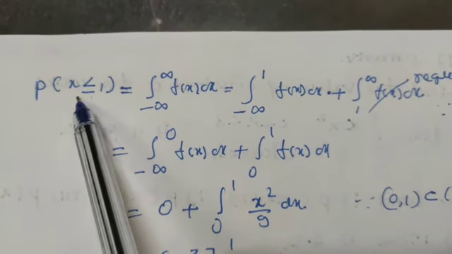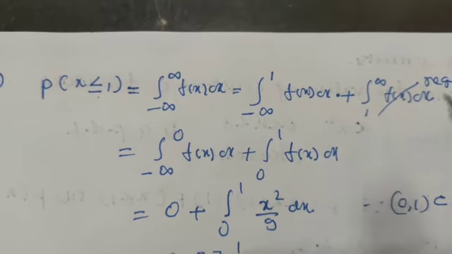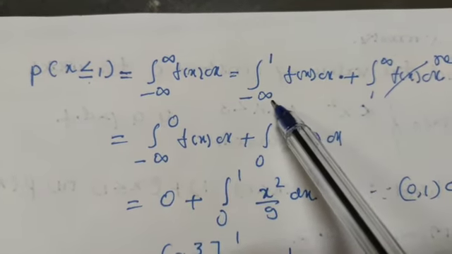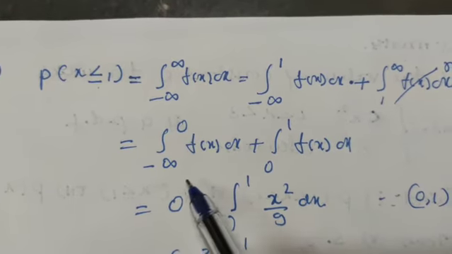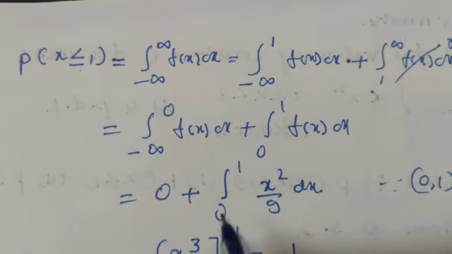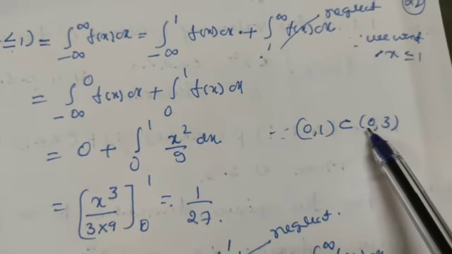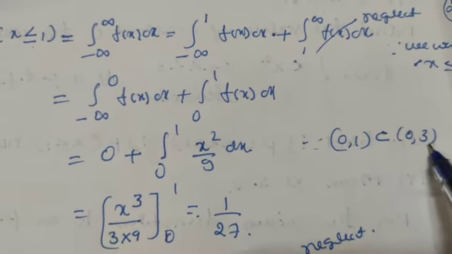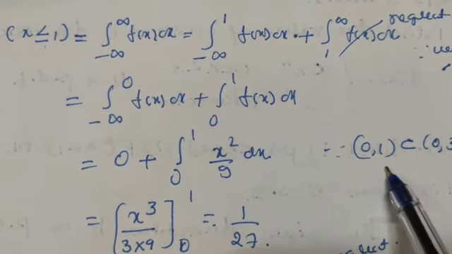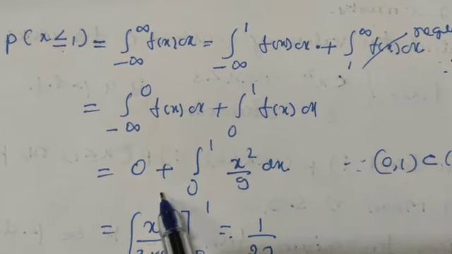Here we want only the value of the function when x is less than or equal to 1, so it is the integral from minus infinity to 1 of f(x) dx. Again let us divide this one, because our given function is not defined in this limit. So let us define this one as minus infinity to 0 and 0 to 1 of f(x) dx. The interval 0 to 1 again comes within the interval 0 to 3, because our function is defined when x is between 0 and 3. So 0 and 1 also come in that. Therefore we can take the same function here also, x² divided by 9, and in the other interval its value is 0.